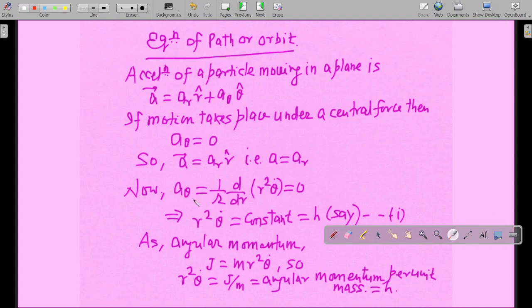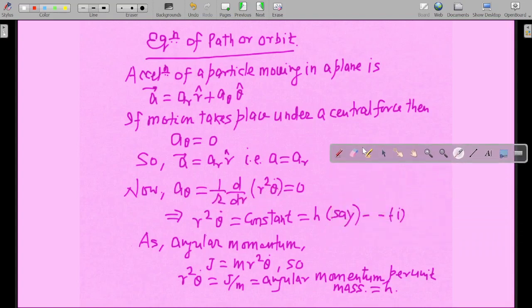Now a theta is equal to 1 by r d by dr of r square theta dot, and that is equal to 0. The transverse component of acceleration is 0 in a central force, so this quantity is 0. That is how the transverse component of acceleration is written, and we have already learned this in the previous lectures.